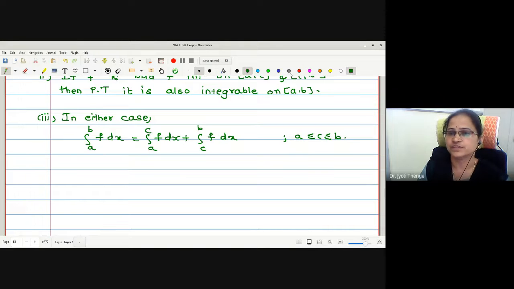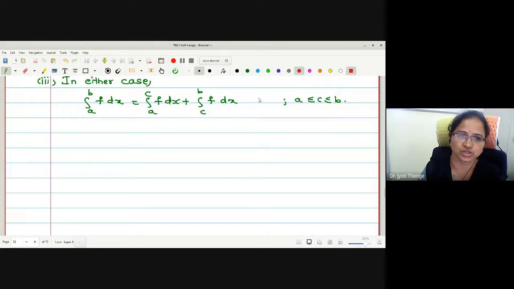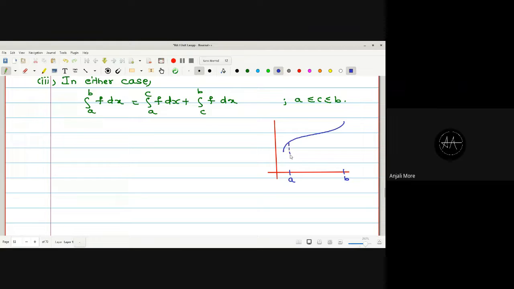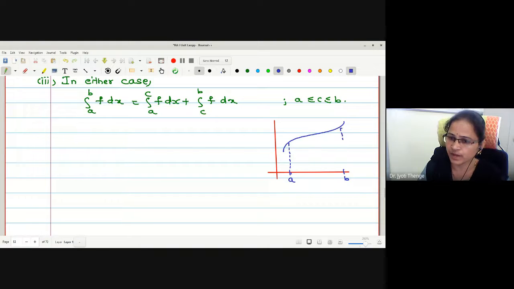Is that okay? If I want to explain this geometrically, what does it mean actually? Can anyone tell me why integration a to b is integration a to c plus c to b? What we know is that integration is nothing but the area bounded by the function, right? Suppose this is my function and these are the bounds, this is the interval on which my function f is integrable. Integrable means this is the area we are going to find.